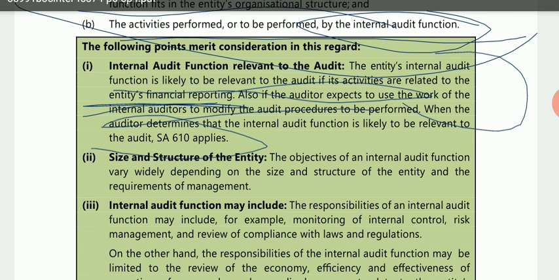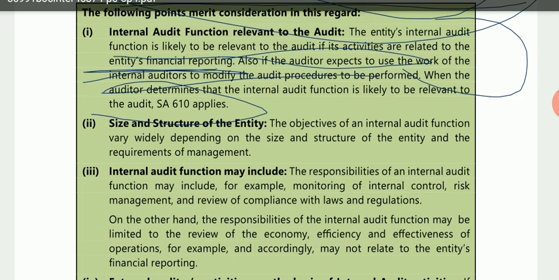What was the first? If it is relevant to the financial reporting. Second, if the auditor uses the work of the internal auditor to modify their procedures. And third, if SA 610 applies, that means using the work of the internal auditor. Okay. Now, third, size and structure of the entity.